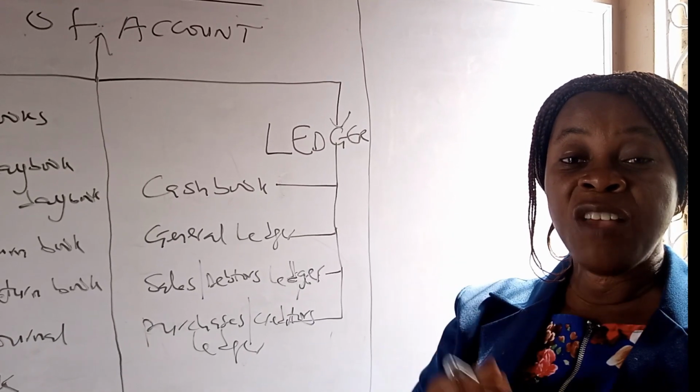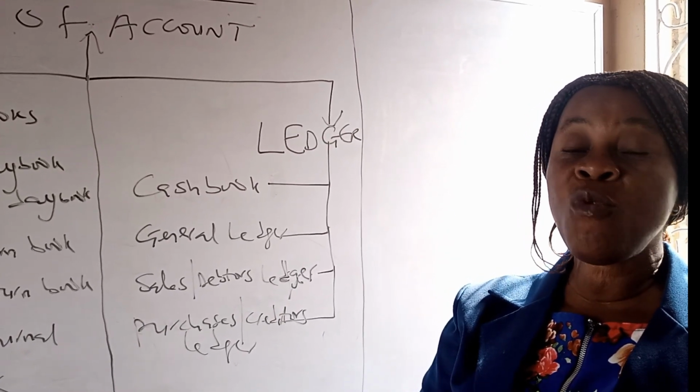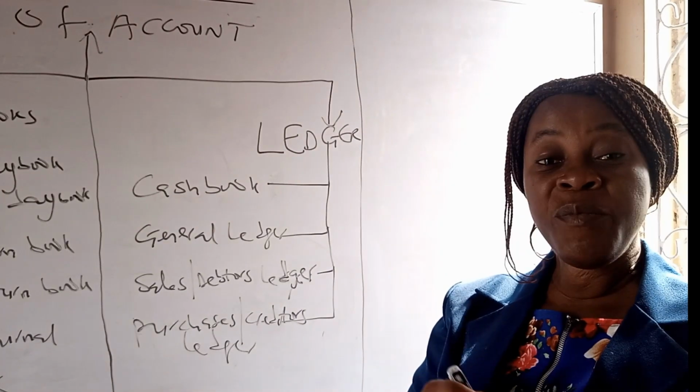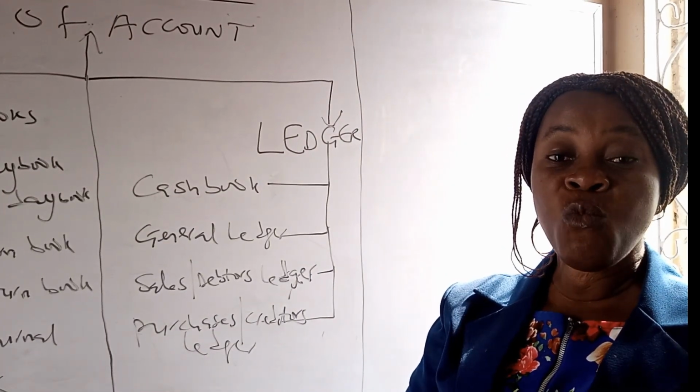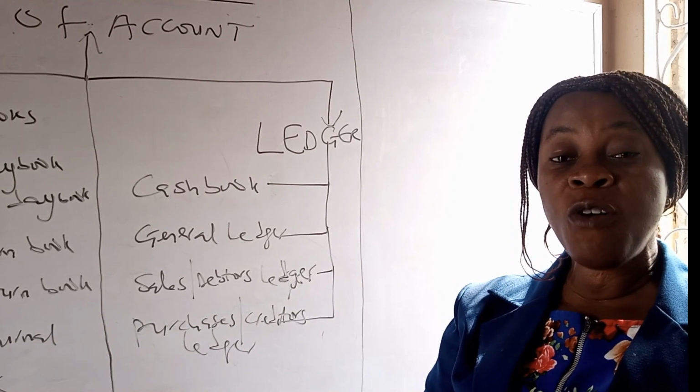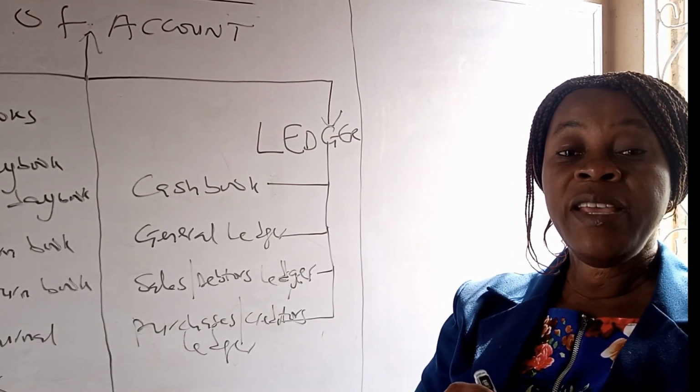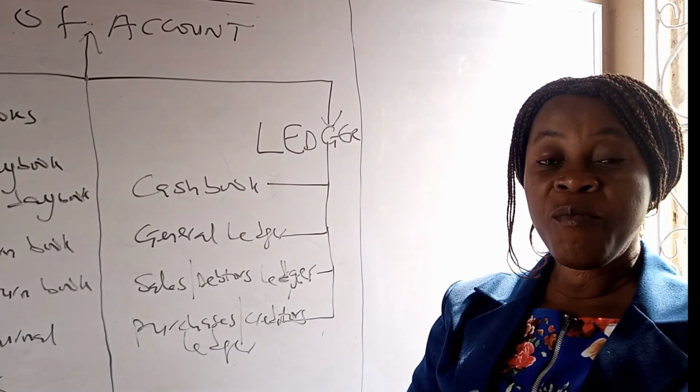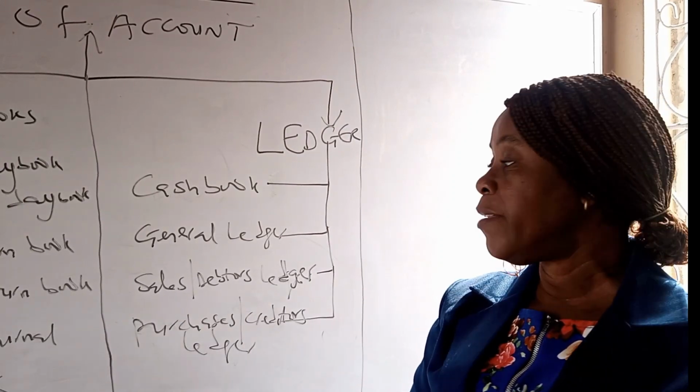So in the cash book, the double entry principle is maintained, which means it performs the function of a ledger, because in a ledger the double entry principle is applied.